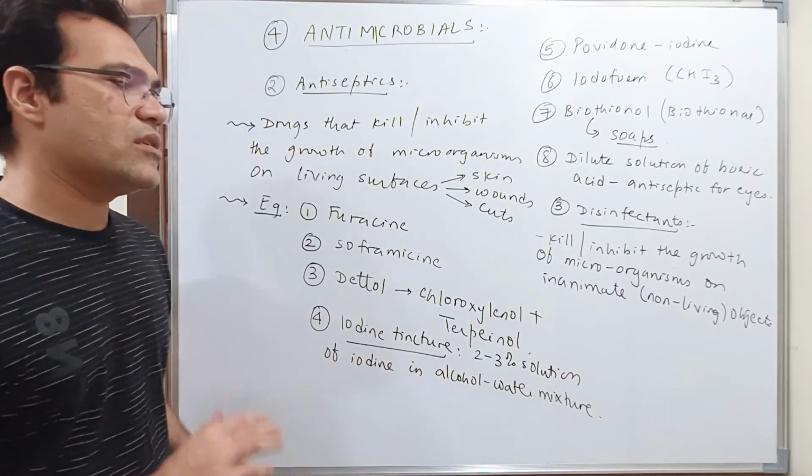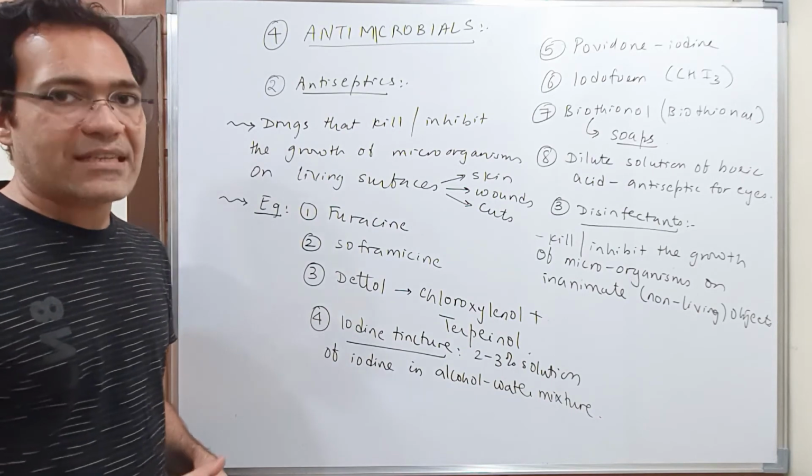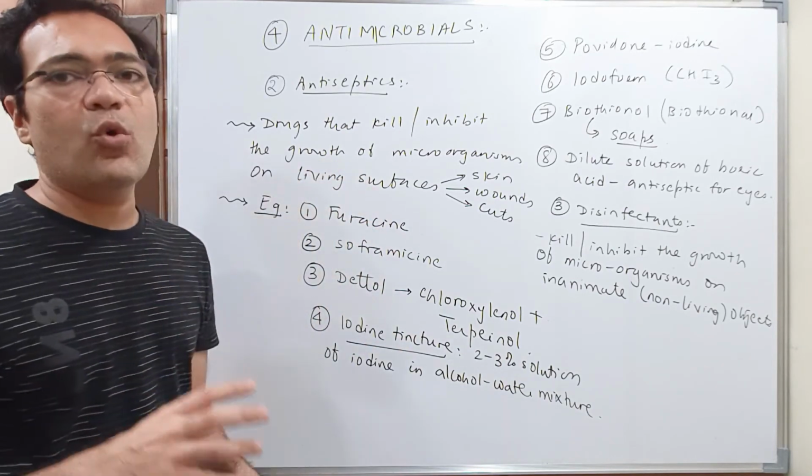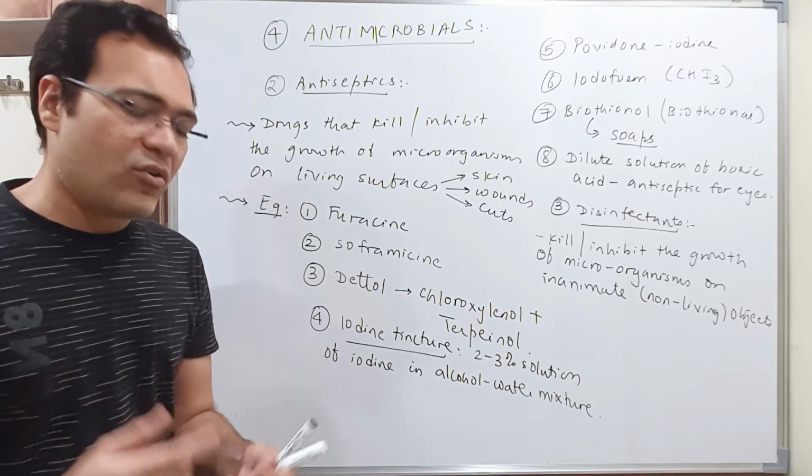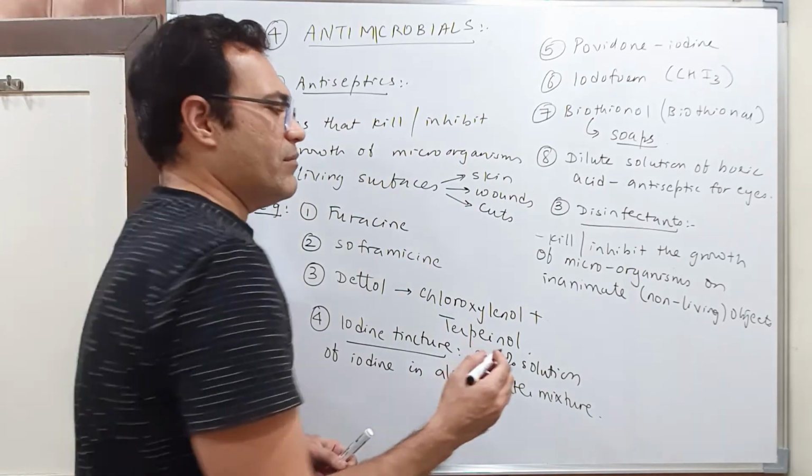Okay. Now see students, certain substances which act as antiseptic in lower concentration may act as disinfectant in higher concentration. I will explain this by giving an example.